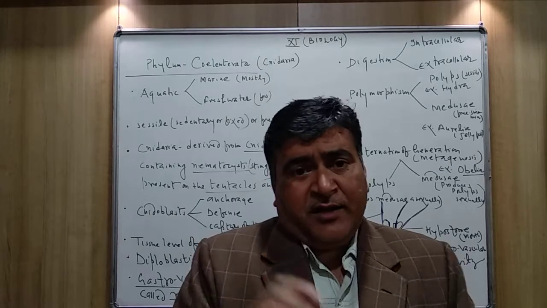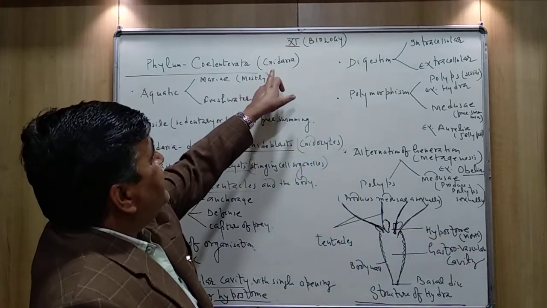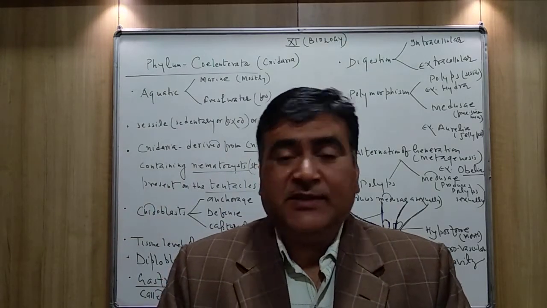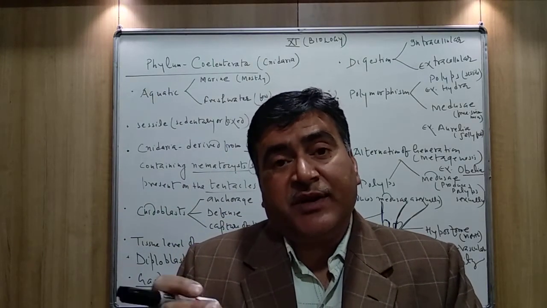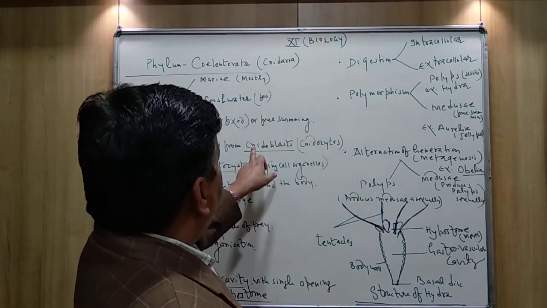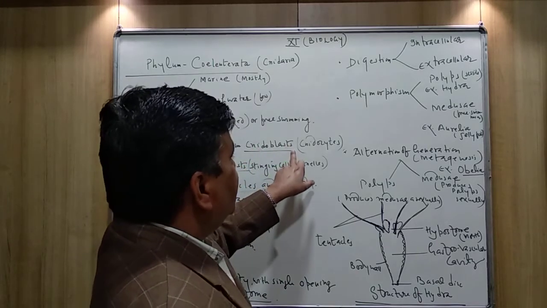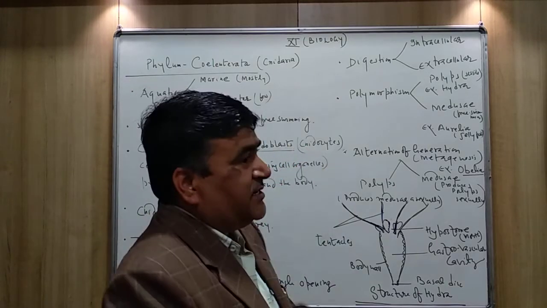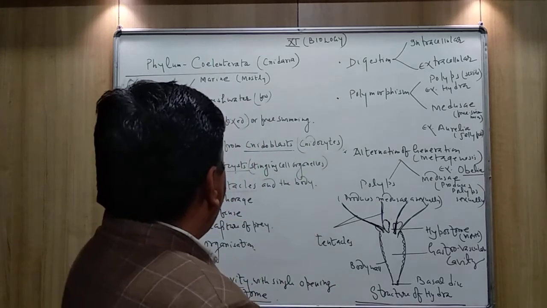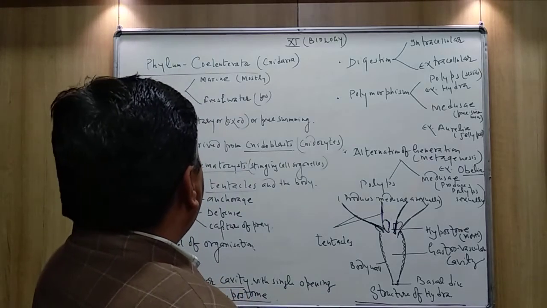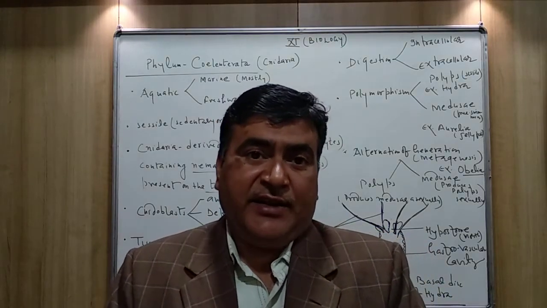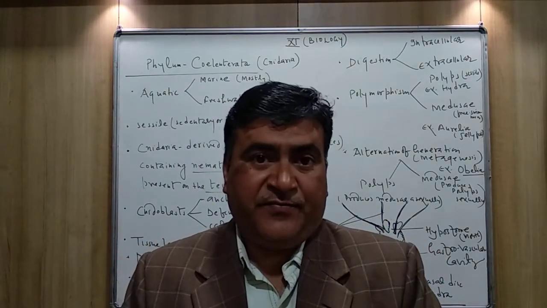So the phylum Coelenterata is also known as Cnidaria. Once again, why are they called Cnidaria? Because of the presence of the cells, these cnidoblasts, or you can say cnidocytes, on the tentacles as well as on their body. And these cnidoblasts contain nematocysts, cell organelles filled with poison.